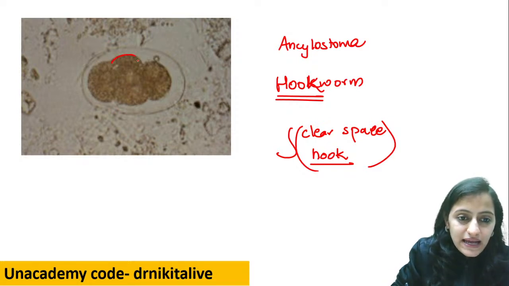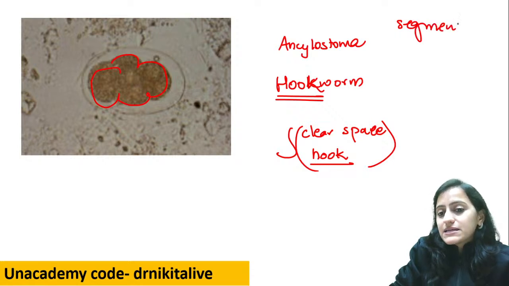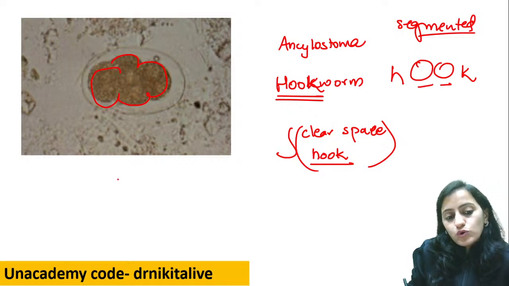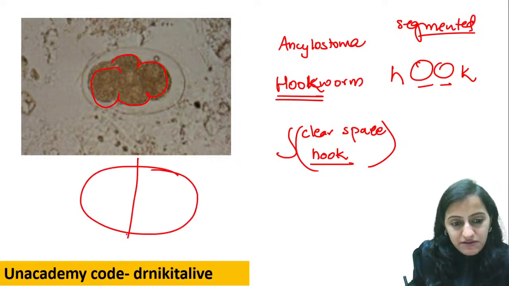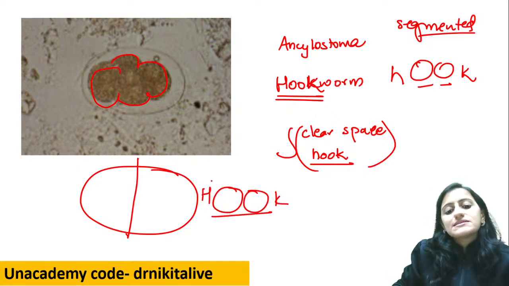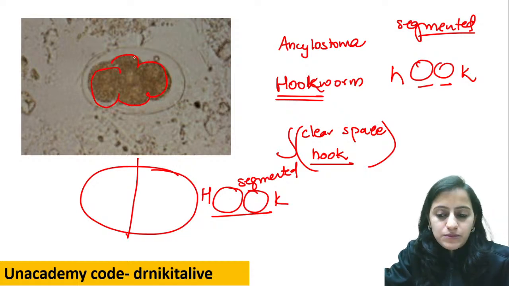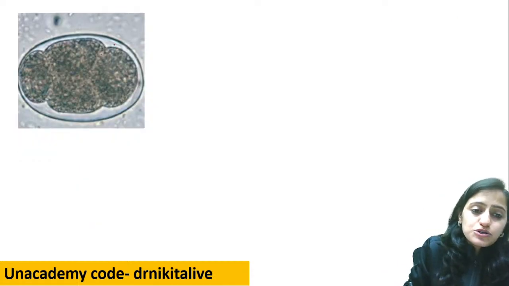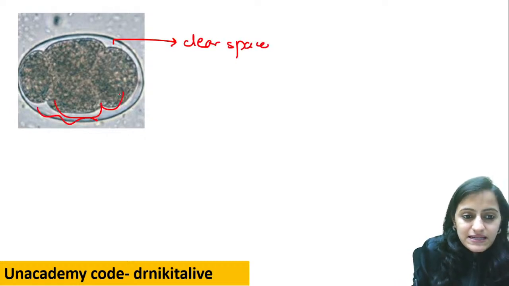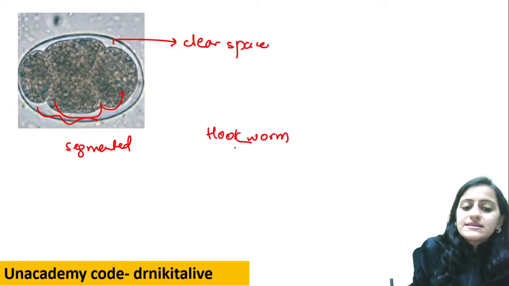Another thing, how is the egg here? The embryo that is segmented. Okay, it is a segmented egg. So to remember this, when you write hookworm, remember there is double O. So basically one egg has been divided into 2, that is segmented, that gives double O. So hookworm is the one which is segmented egg with clear space, that is hookworm and Ancylostoma. Okay. So this is again hookworm, a better image here. This is the clear space and this is the segmented egg, right? The segmented egg. So this is the egg of hookworm, that is Ancylostoma.